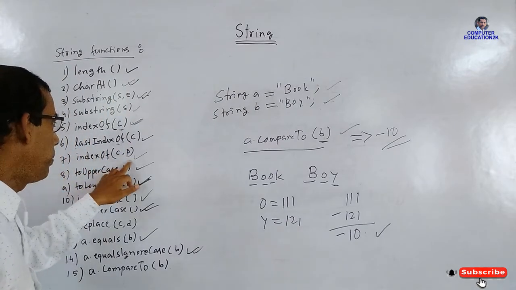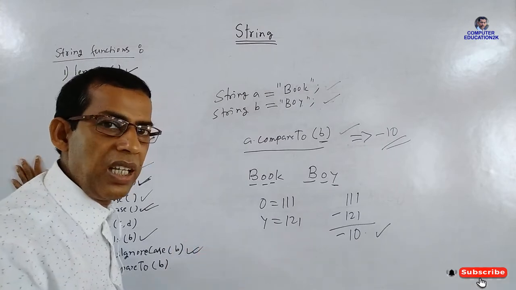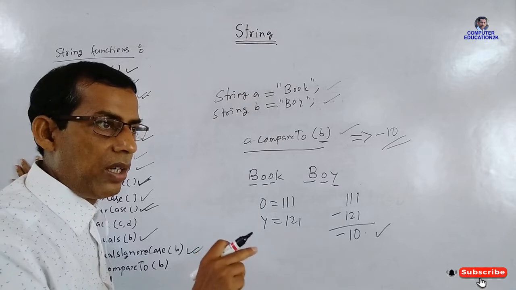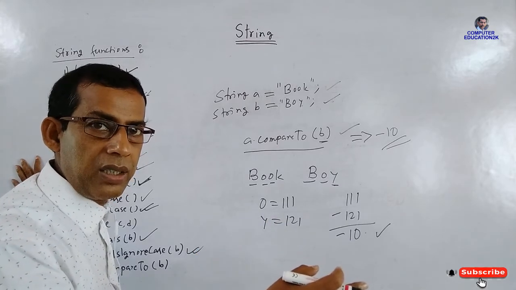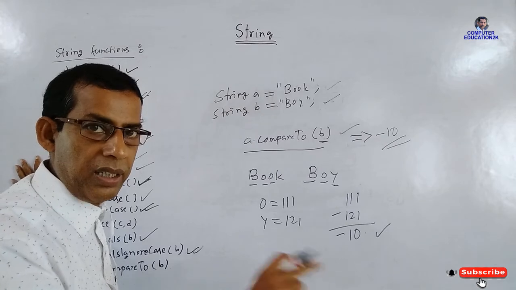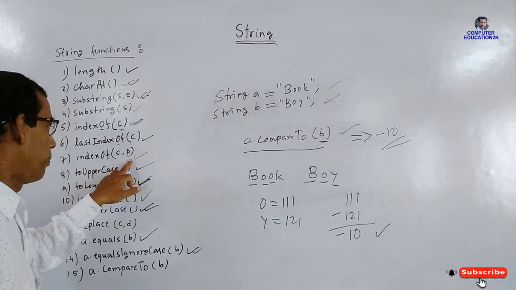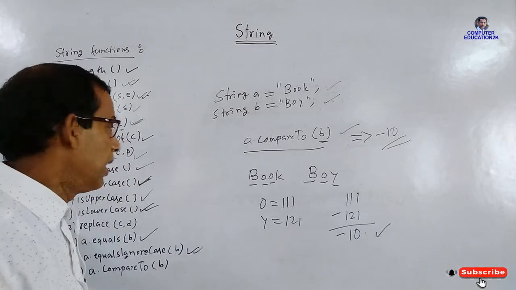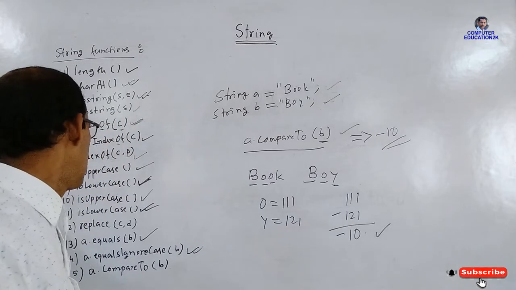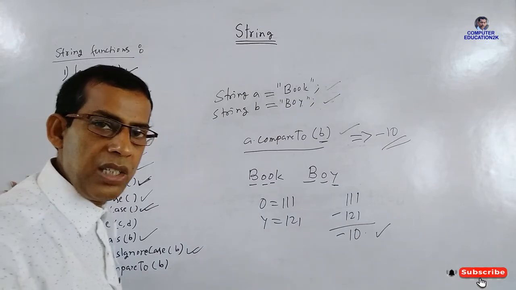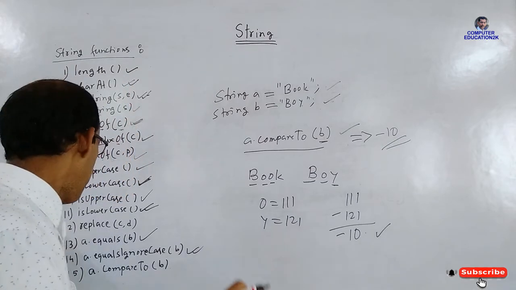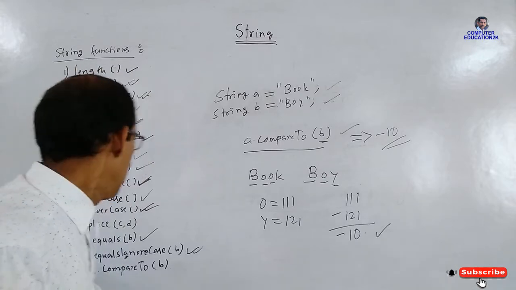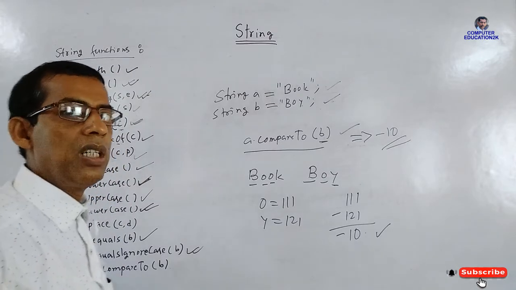And then indexOf with a starting position: if in a string any character is repeating, and you want to find out the position of the third occurrence of the same character in the string, then you can use this one, indexOf with a character and a starting index. Then toUpperCase is used to convert any string from lowercase to uppercase. toLowerCase is used to convert any string from uppercase to lowercase. isUpperCase is used to check whether a string is in uppercase or not. isLowerCase is used to check whether a string is in lowercase or not.